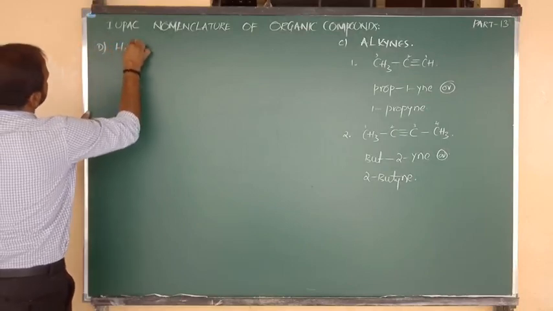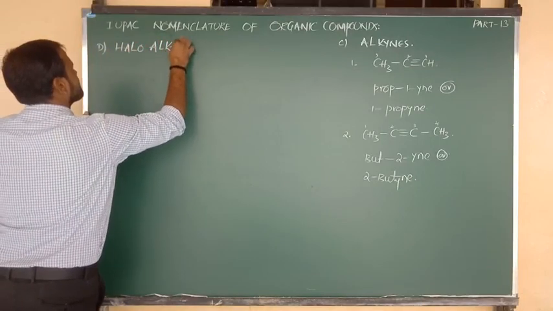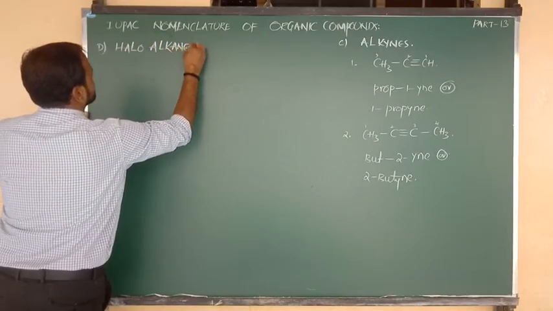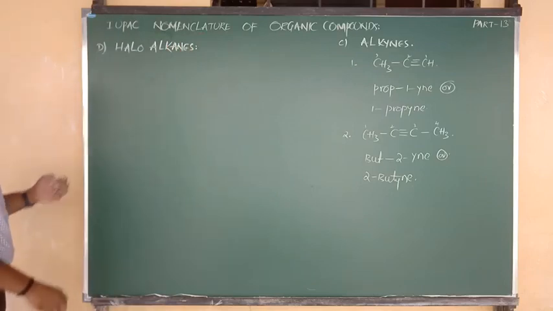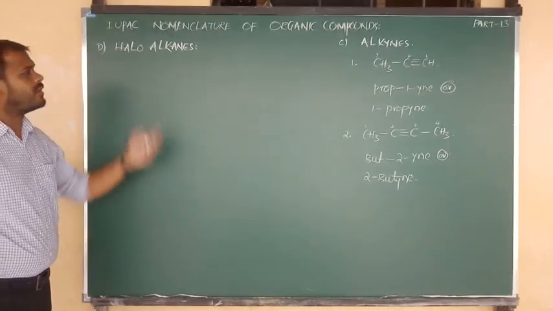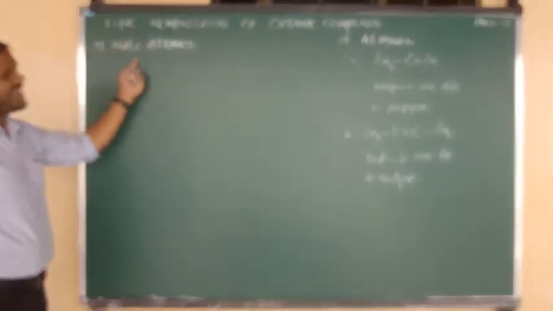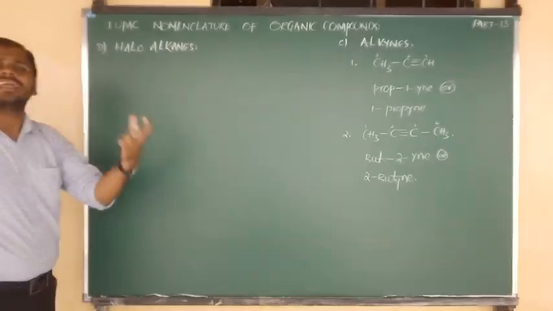Nomenclature of what? Haloalkanes. Let me consider one compound of haloalkane. Halo is like a substituent, looking like a side chain. What is meant by side chain? Halo is the word that indicates a prefix.